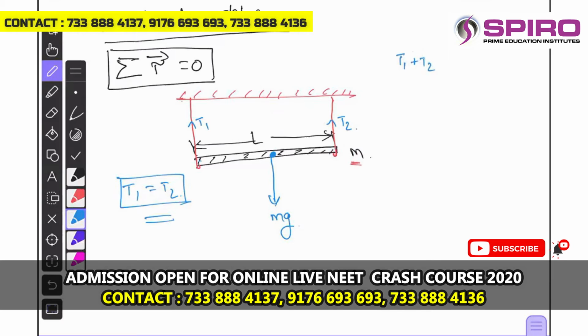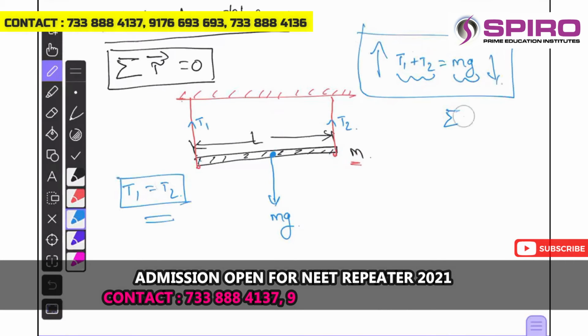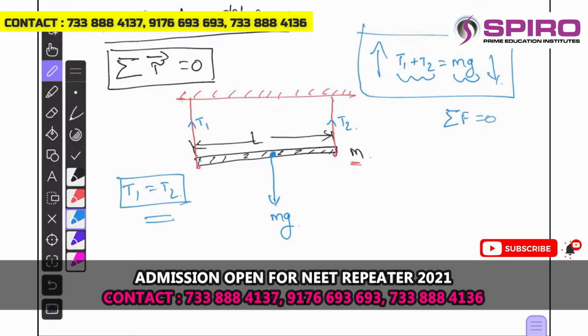These are the upward forces, and this is the downward force. Upward force is equal to downward force. This is called translational equilibrium. Translational equilibrium means net force will be zero.